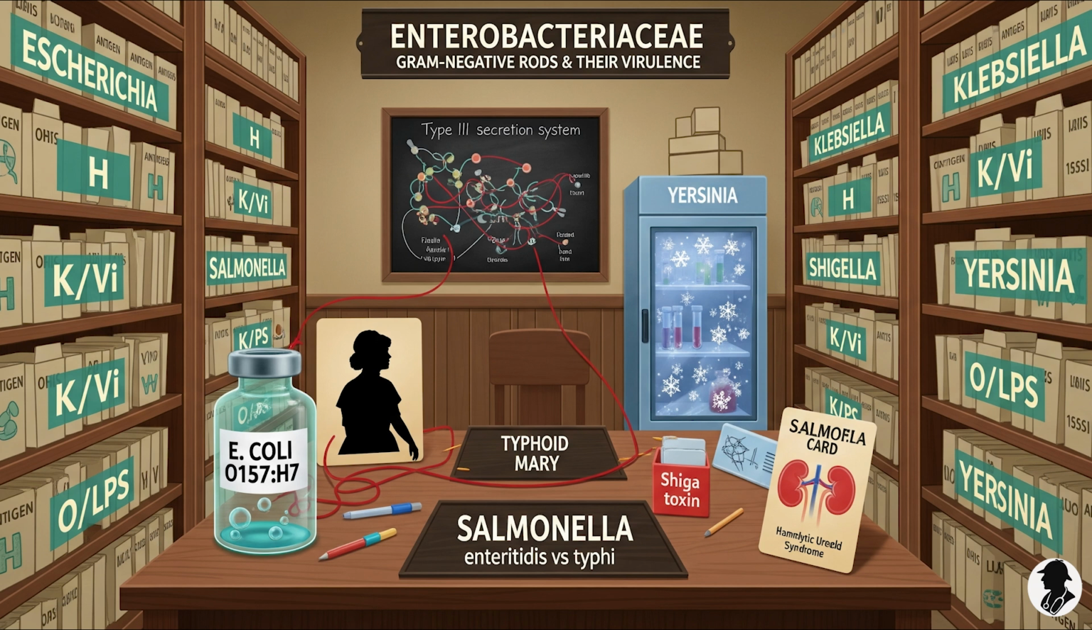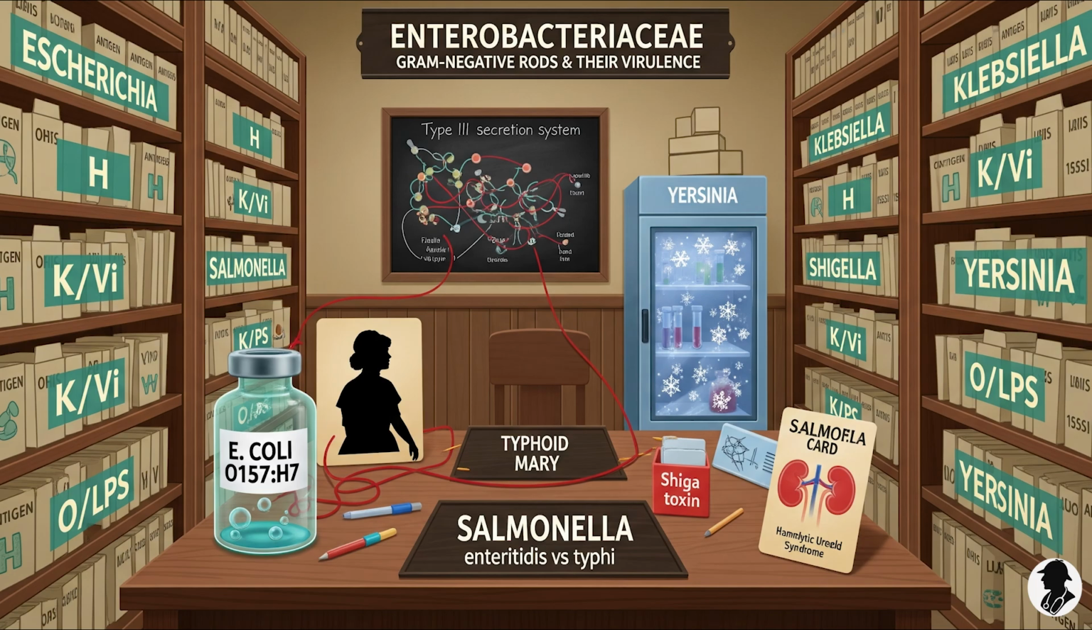EPEC, enteropathogenic E. coli. This one also primarily causes infant diarrhea, particularly in low-income countries. It uses adherence factors. It attaches very intimately to intestinal cells using things like bundle-forming pili and a protein called intimin. This causes physical damage, effacing the microvilli, the tiny absorptive fingers on the cells, impairs absorption, causes watery diarrhea. It literally bulldozes the absorptive surface. Okay, EPEC damages the structure.